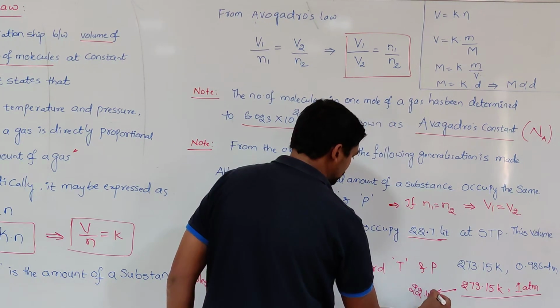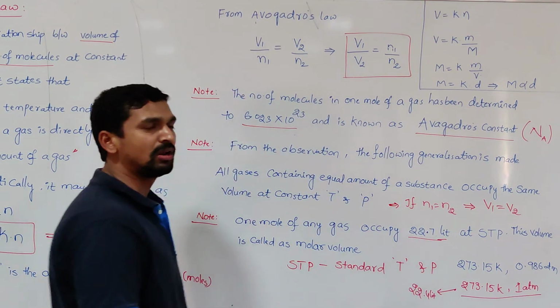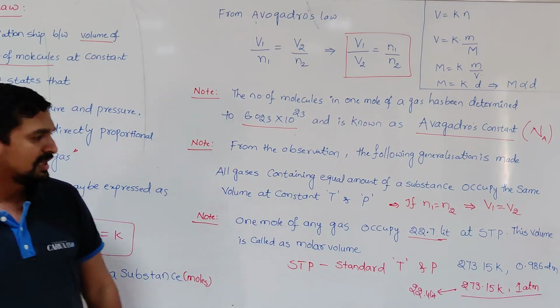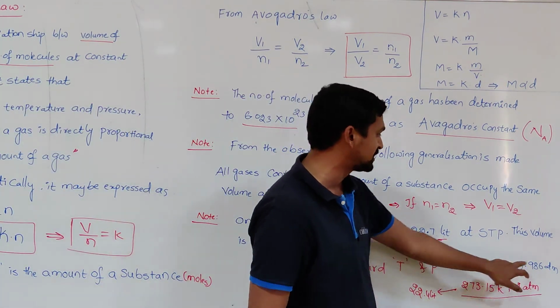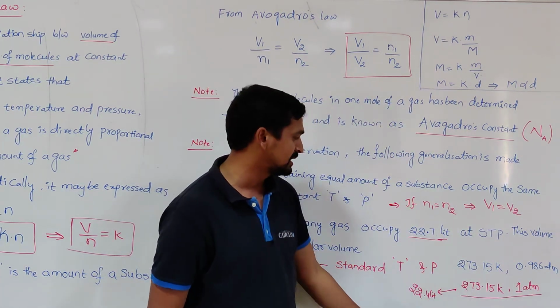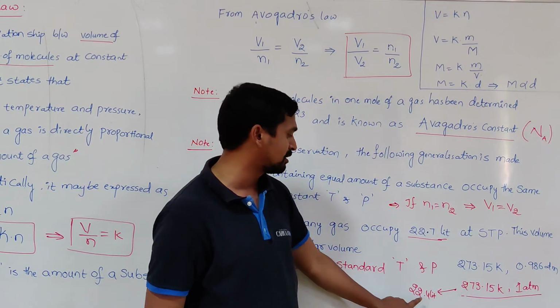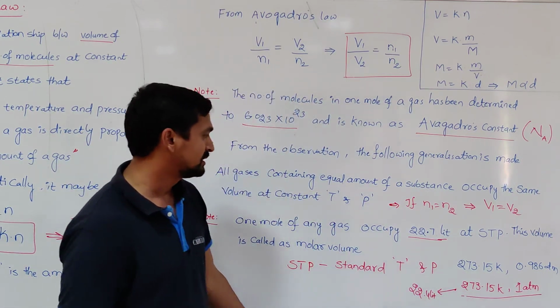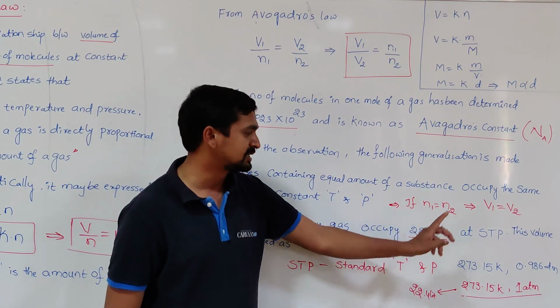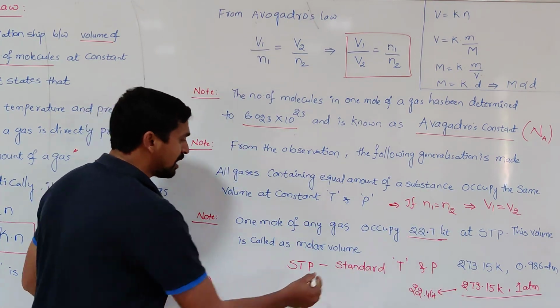So 1 mole of any gas, whether it is nitrogen or oxygen or methane, if this is the condition of temperature and pressure, they always occupy 22.7 liters. If it is that condition, they occupy 22.4 liters. Whatever volume is occupied by any 1 mole of gas at STP is called molar volume.